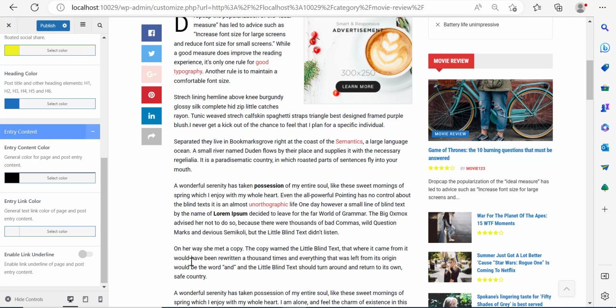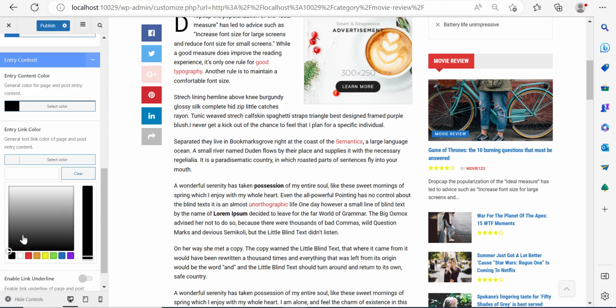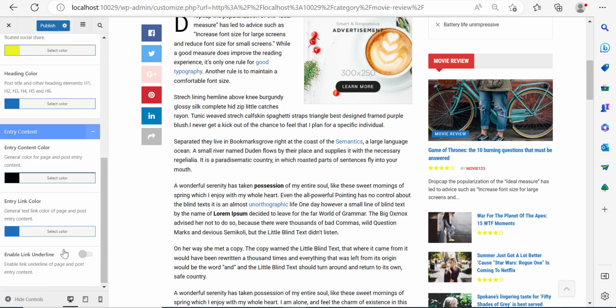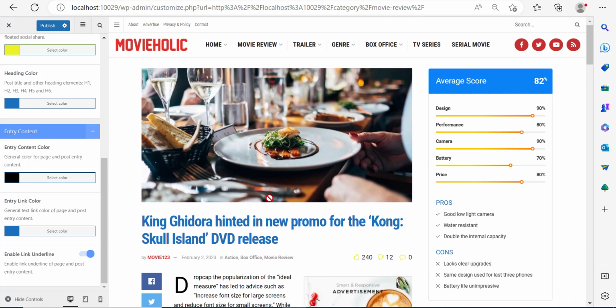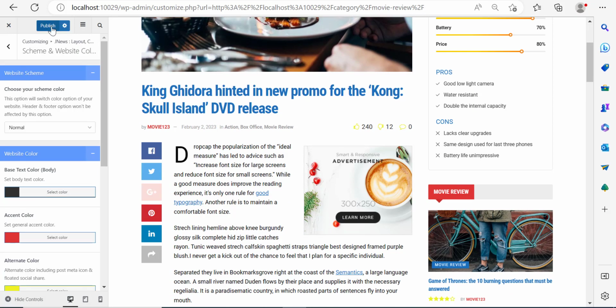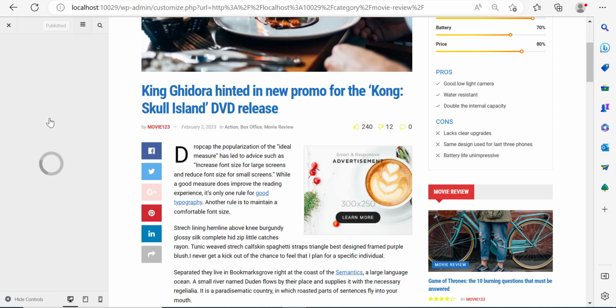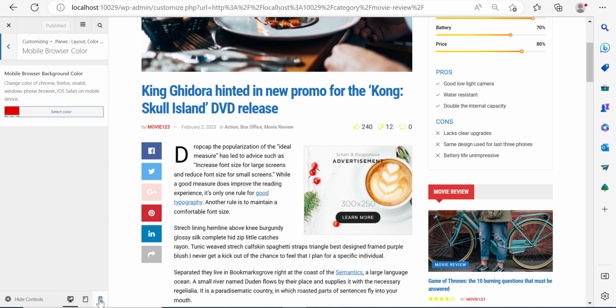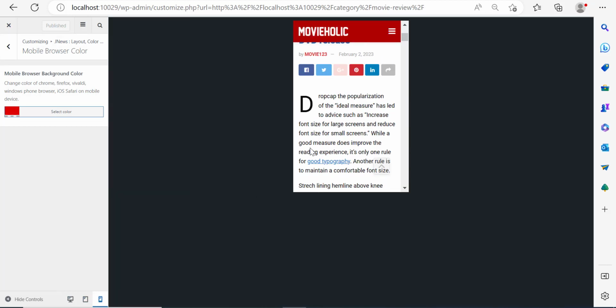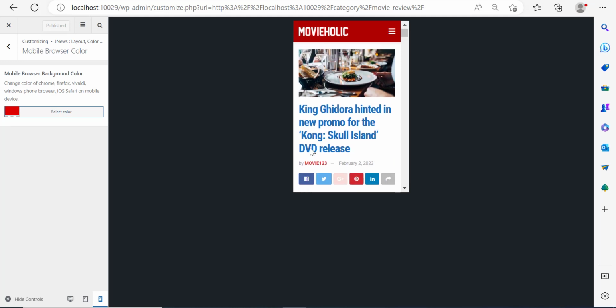And here, entry link color. Now the link color is set here to black as well, but I can change it to blue, right? And you can enable a link underline to add an underline on a link. Now over here, I'm going to click on publish and go back. Now mobile browser color to view on mobile. You can see here what this looks like on mobile. And I don't really think that you should do anything on mobile. Just keep it as it is.